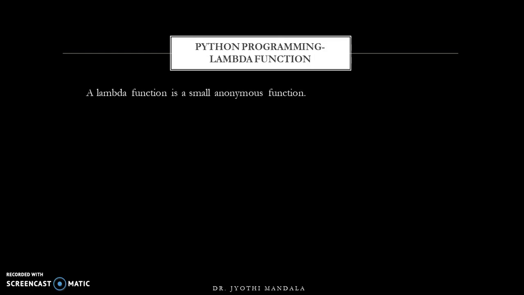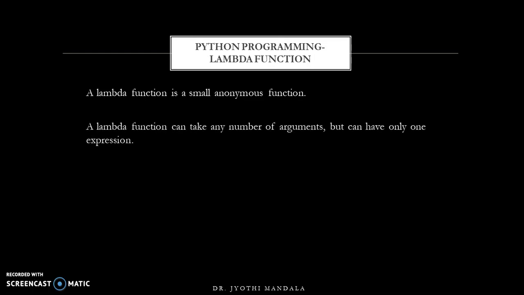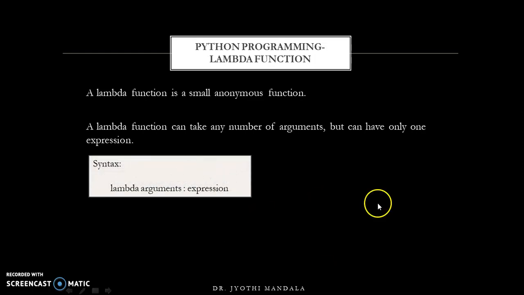A lambda function is a small anonymous function. It will take any number of arguments, but it will have only one expression. If you see the syntax here, I am using a keyword called lambda, which takes any number of arguments, but has only one expression. This expression will be evaluated and that's it.